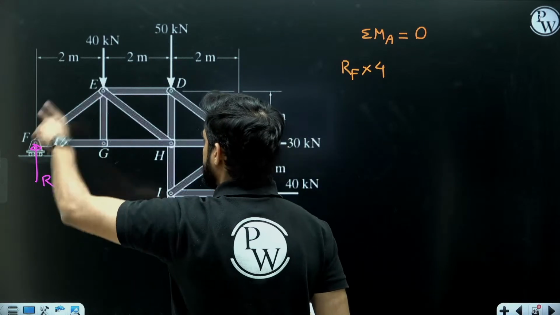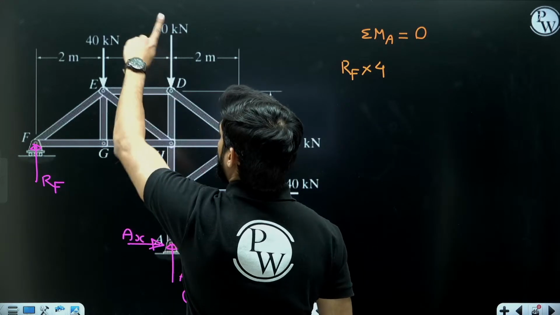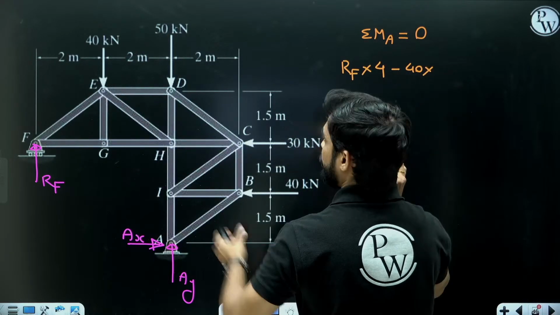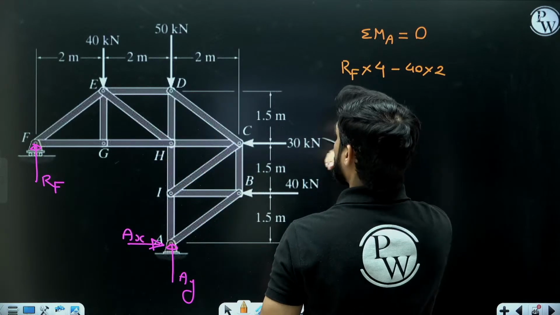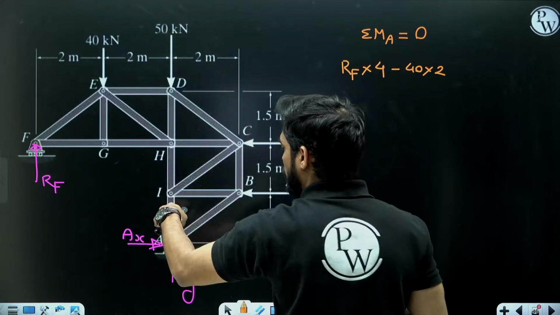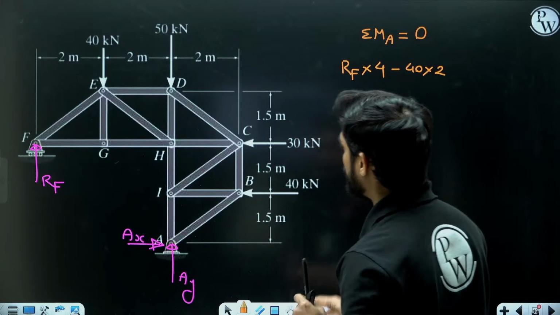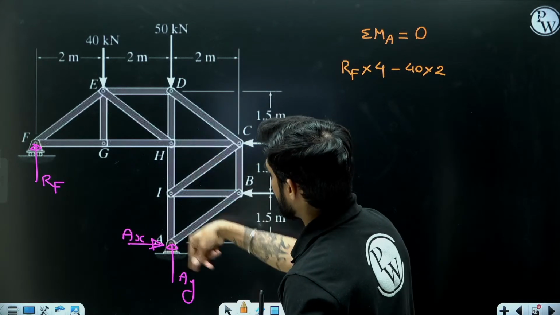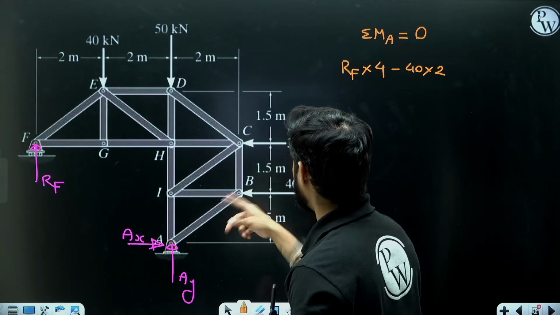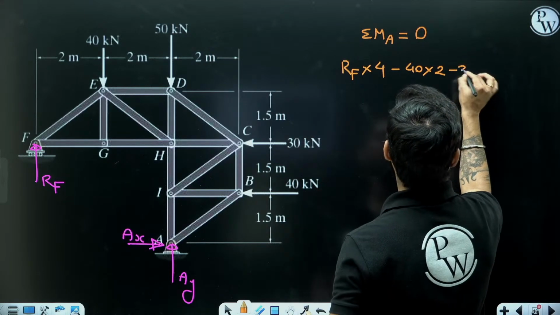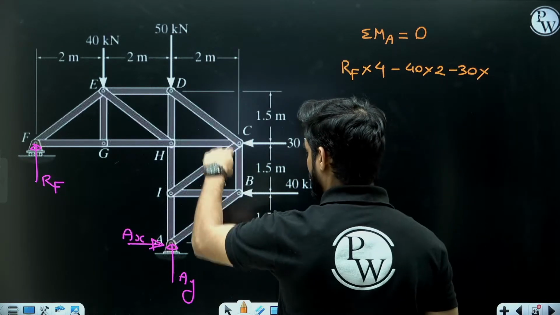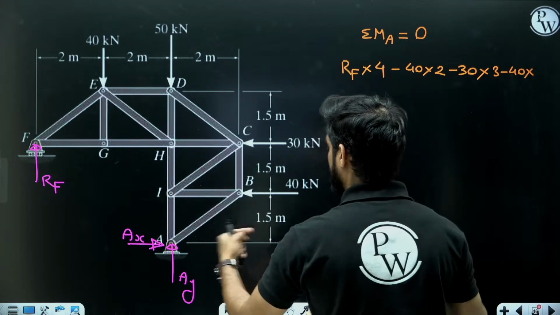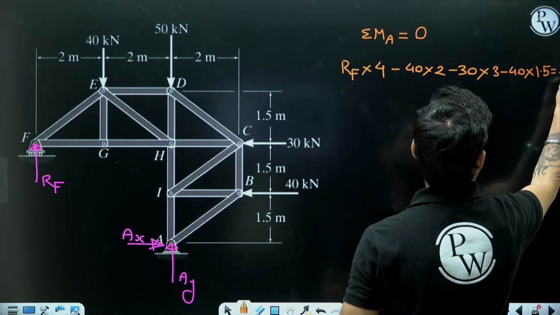This is clockwise. Then 40 kilonewton anti-clockwise. So minus 40 multiplied by 2. Then this 50 kilonewton is passing through A only, so its moment will be 0. Then this is also anti-clockwise, 30 and 40. So this will be minus 30 multiplied by 3 minus 40 multiplied by 1.5 equal to 0.